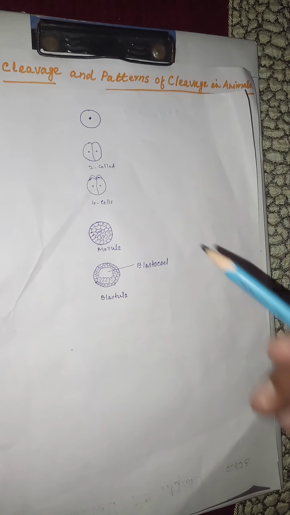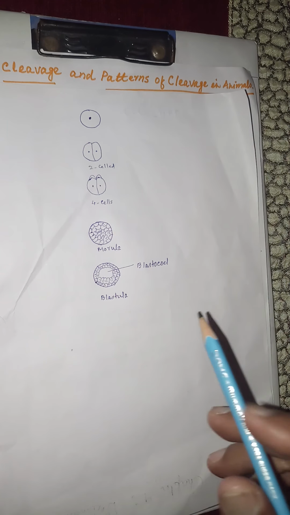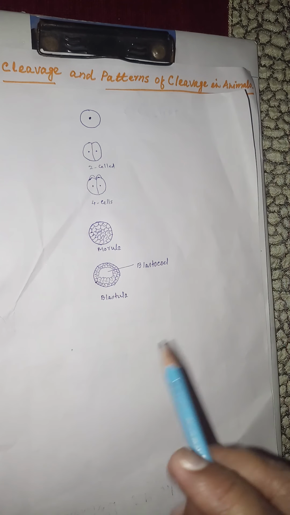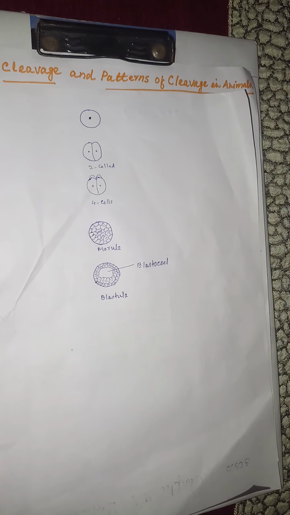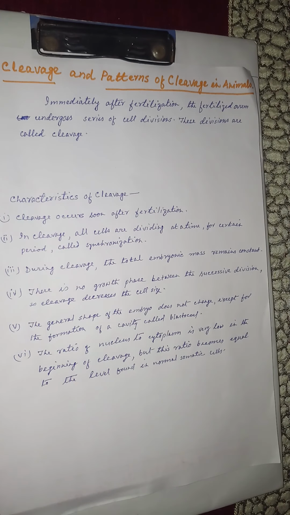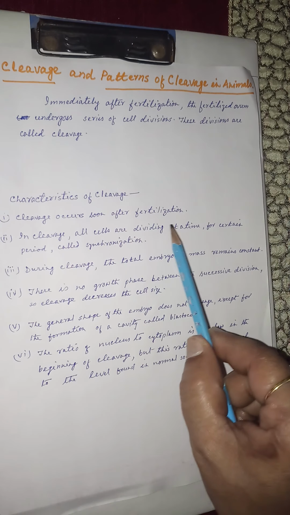Cleavage is the repeated mitotic division of the zygote to form a solid ball of cells called morula, which later changes into a hollow ball of cells called blastula. Now we'll see the characteristics of cleavage. Cleavage occurs soon after fertilization.